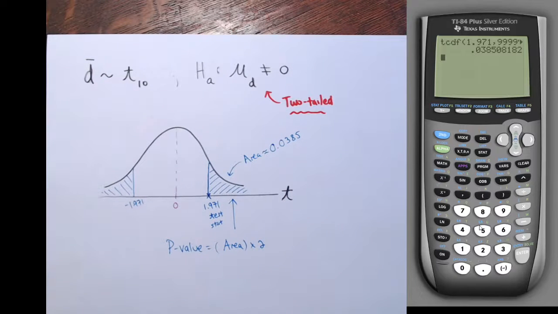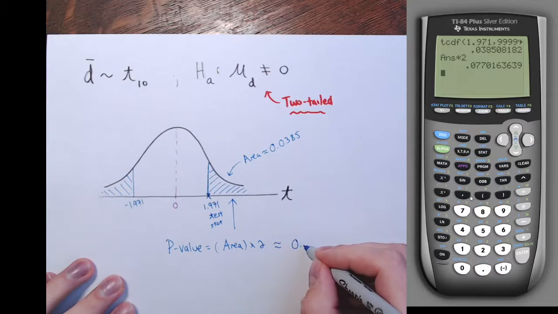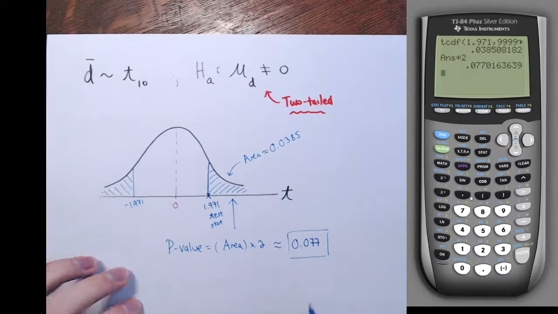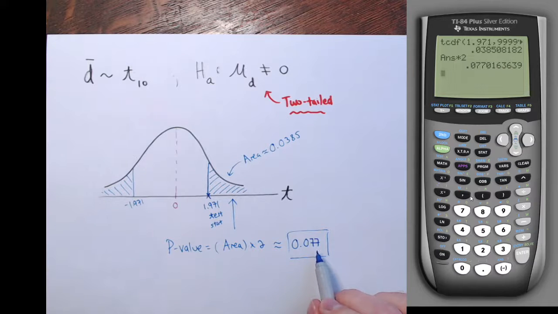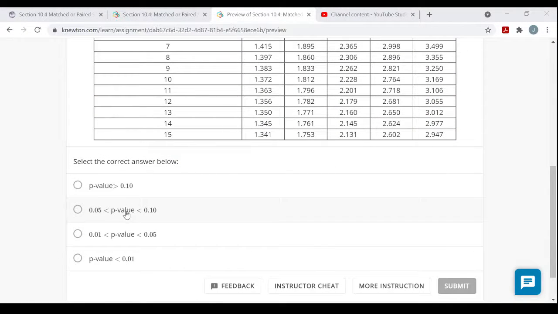But I'm going to double this because for the p-value in a two-tailed test we take one of these areas and double it. So times 2. The p-value for my test statistic is approximately 0.077. That's 7.7%, which is between 5 and 10%. So back in the options, I could use my calculator and say the p-value is between 5 and 10%. As we saw, it was about 7.7%.